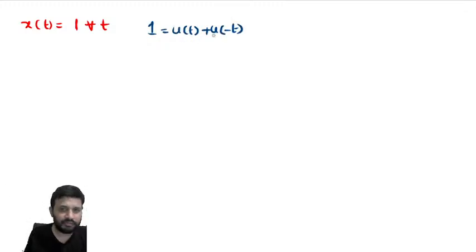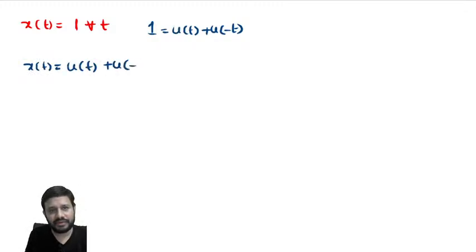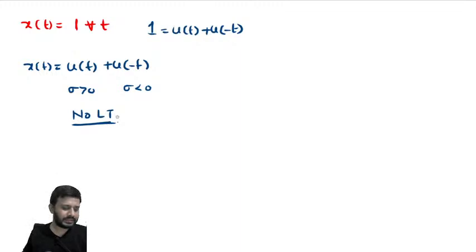Now we'll see the ROC for u of t: sigma greater than 0. The ROC for u of minus t: sigma less than 0. Is there any common ROC? No common ROC, no Laplace transform.